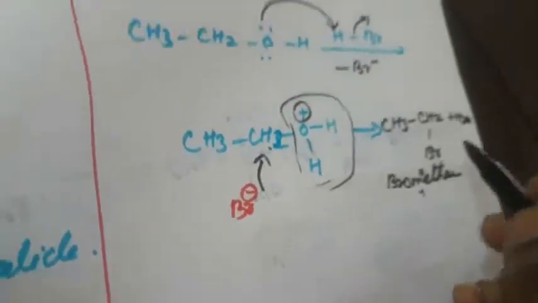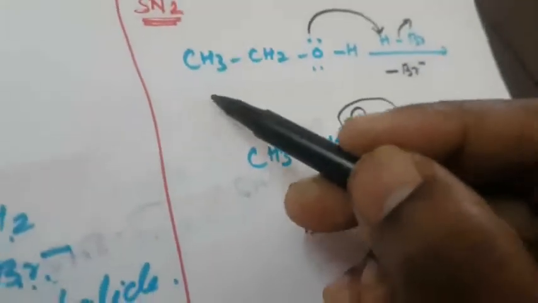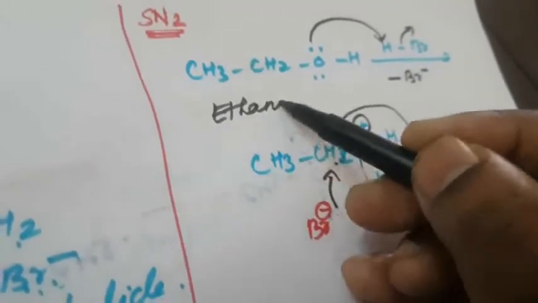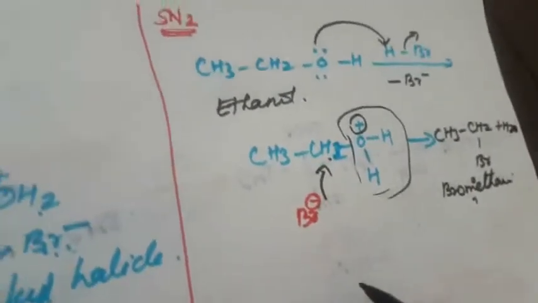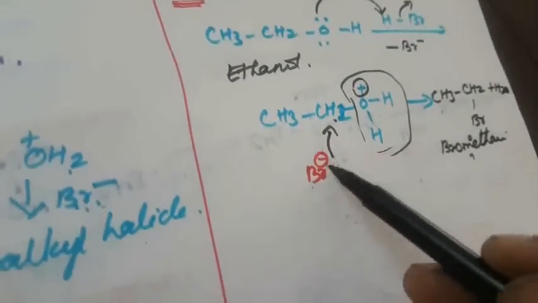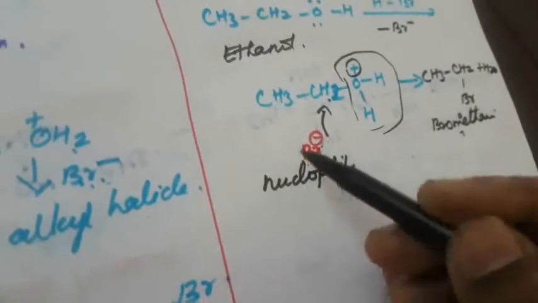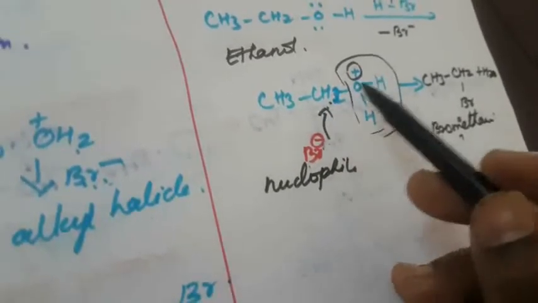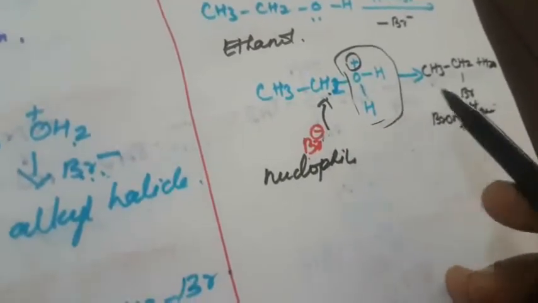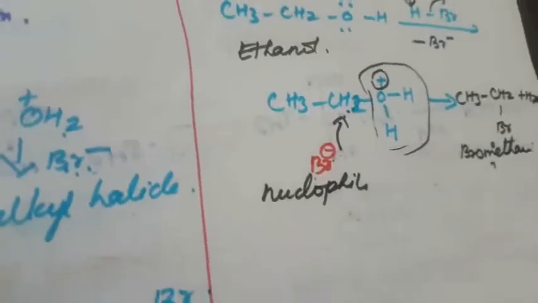Okay, so this is another one. This is ethanol. So for ethanol, this is the SN2 mechanism. The nucleophile is attached. So Br minus is the nucleophile. The nucleophile is attached to this CH2, so Br minus is liberated. H2O takes place. Okay, so this is another one.